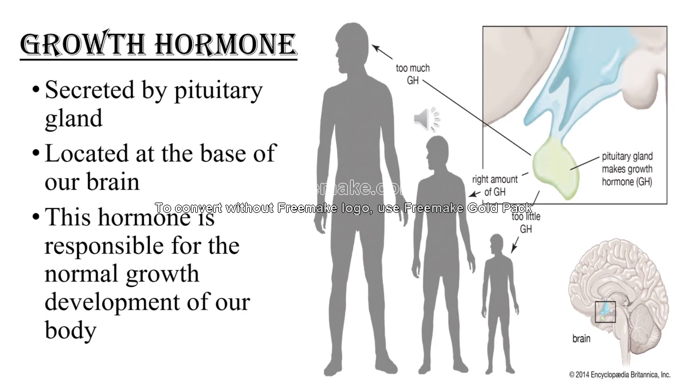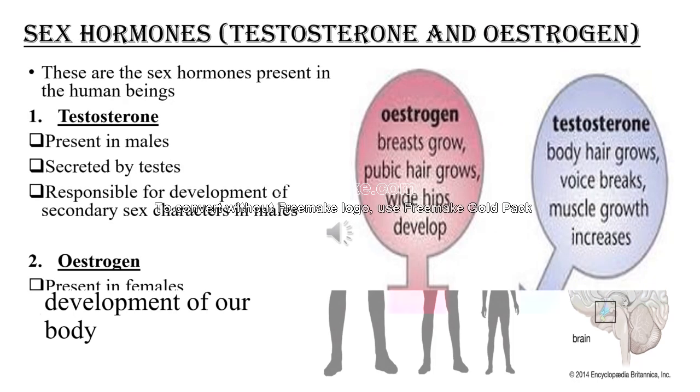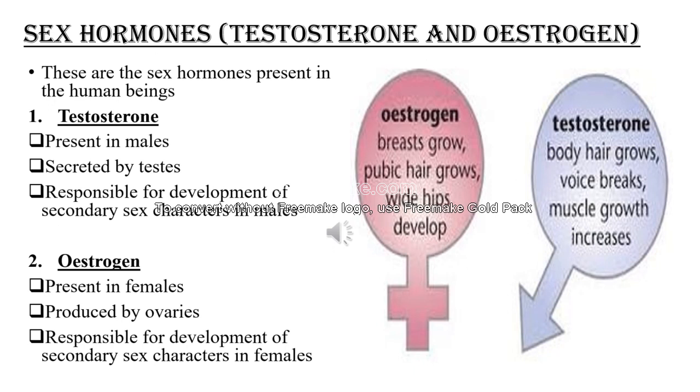So next we'll see the next hormone in the coming slide. The next hormone is sex hormones. This is about testosterone and estrogen, both male sex hormones and female sex hormones. These are the sex hormones present in human beings.